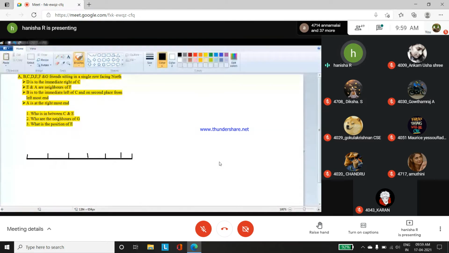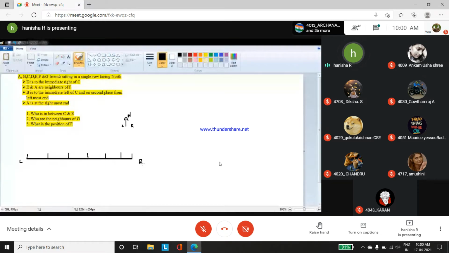For my understanding, I'll have this direction diagram. These people are facing north. This will be the left hand side and this will be the right hand side for this particular direction. As I said in your previous class, in a linear seating arrangement you will have a minimum of 1 direction and a maximum of 2 directions. Here you can see only 1 direction, people are facing north, so it is easy for you to solve. Now we are going to go for the clues and then solve it.